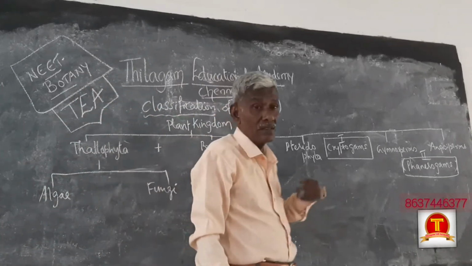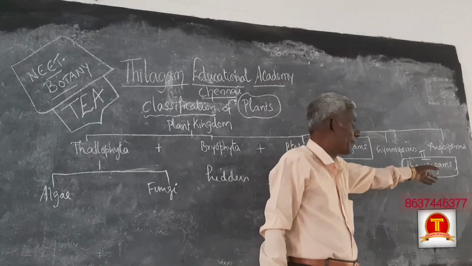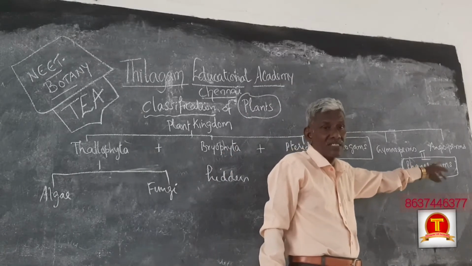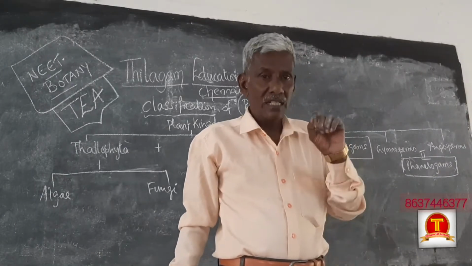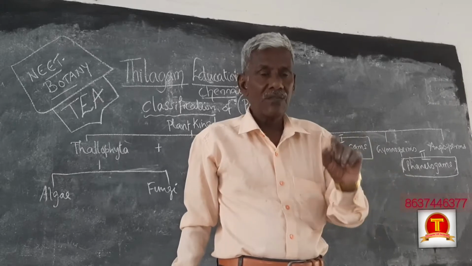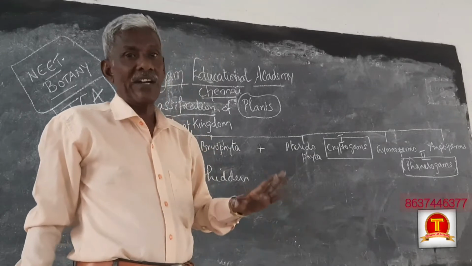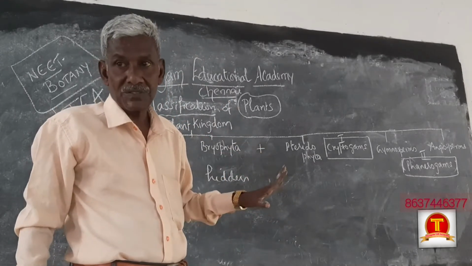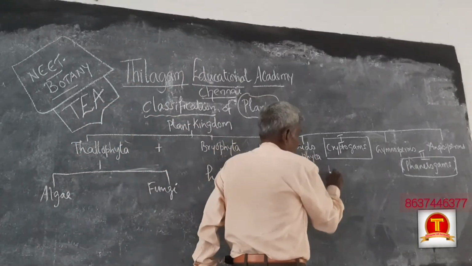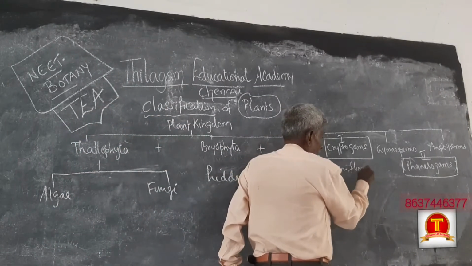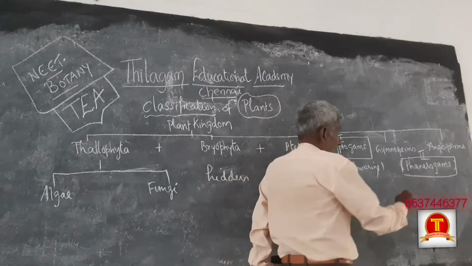Phanero means visible. Gamous means reproductive structures. Visible reproductive structures are called phanerogamous. Invisible reproductive structures are cryptogamous. Visible reproductive structures are phanerogamous. In English we call them non-flowering and flowering.